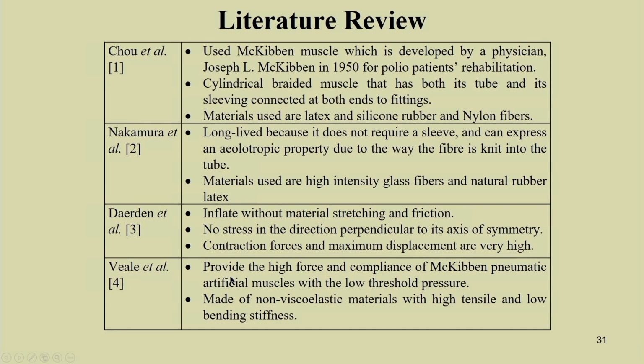Then Vale et al. provide the high force and compliance of the McKibben pneumatic artificial muscle with low threshold pressure, made up of non-viscoelastic material with high tensile and low bending stiffness. So, there is a lot of literature available. At the end I will show a reference, from which you can know what papers are available in this field.